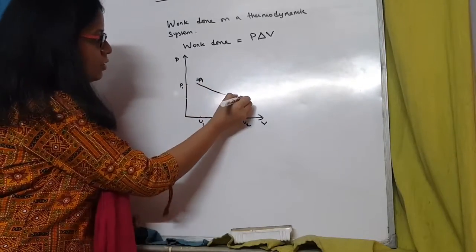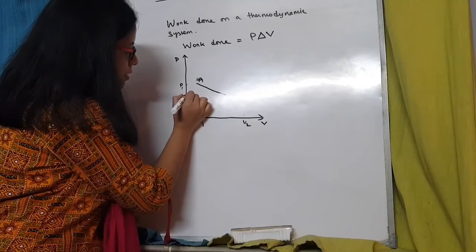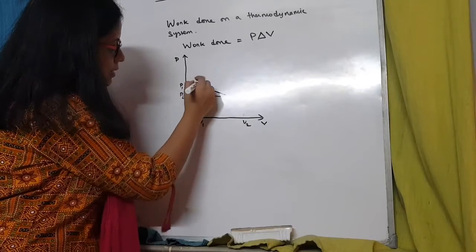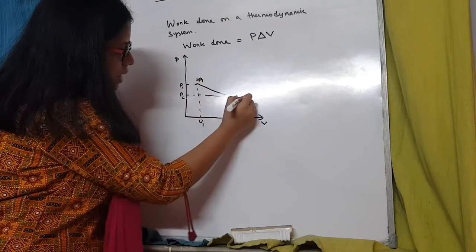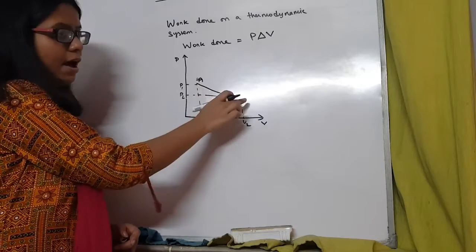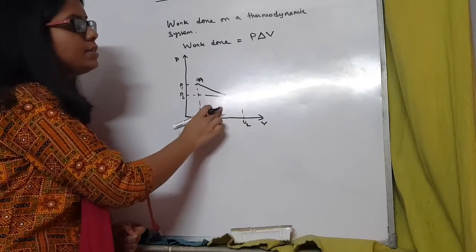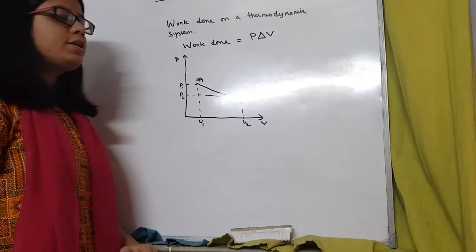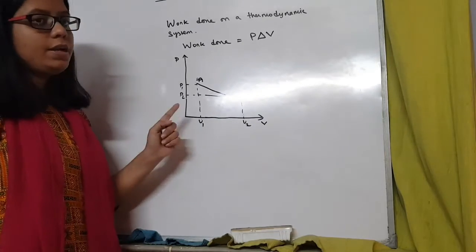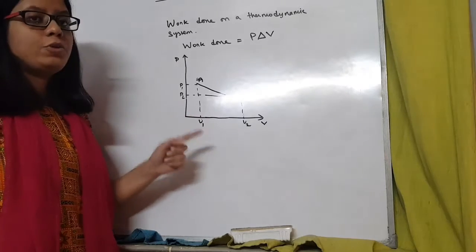So the pressure is not the same anymore. This is P1, this is P2, and this is V1 and this is V2. Now in this case also, the area under the graph, the area under the curve, will give us the amount of work done on the system or by the system. So this is how you calculate work done in case of a thermodynamic system.